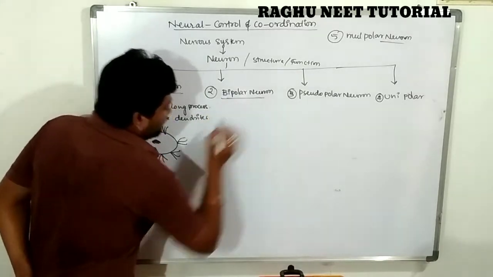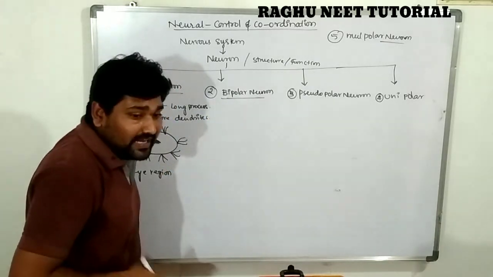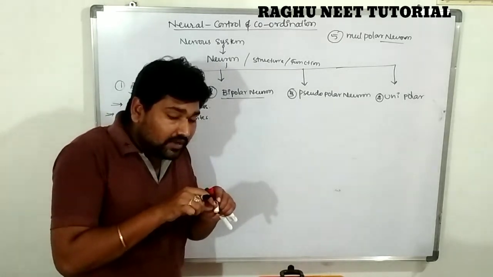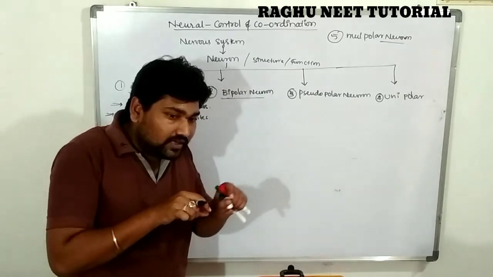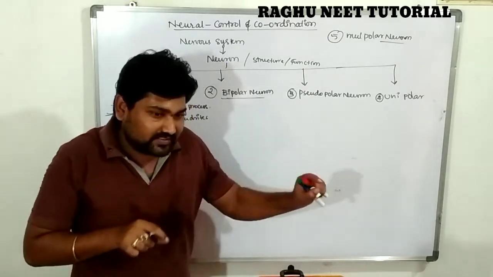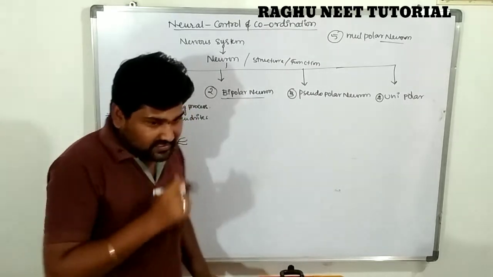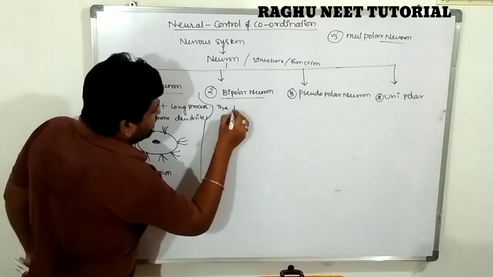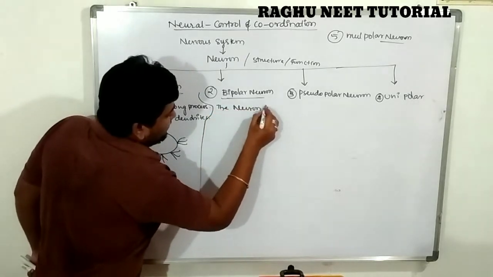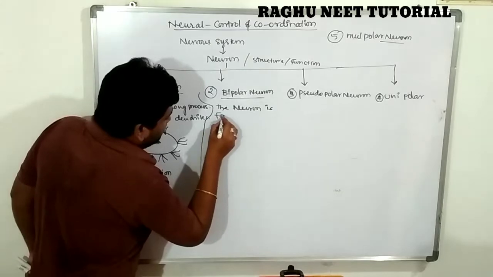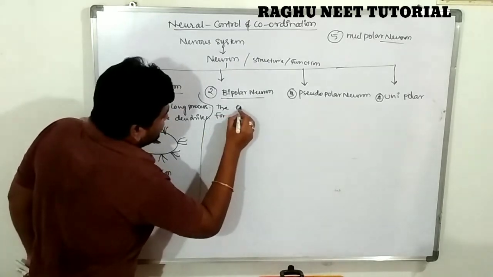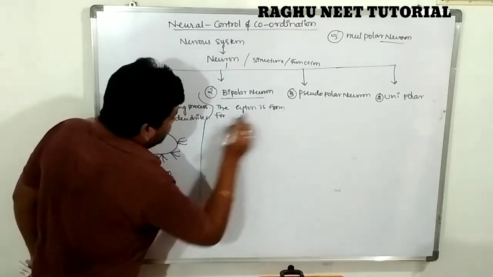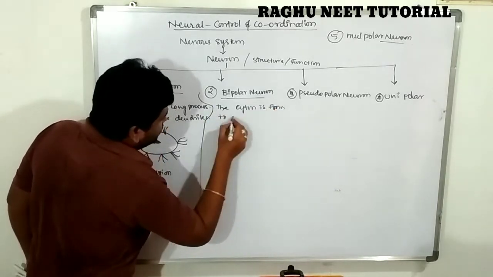A bipolar neuron. What is bipolar? Bi means two, polar means two processes. The cyton forms two large processes.